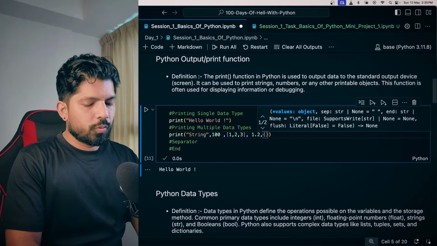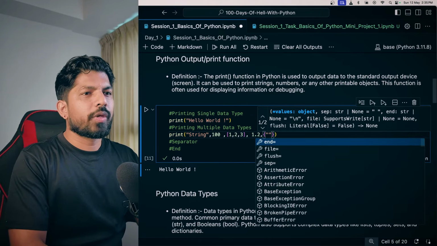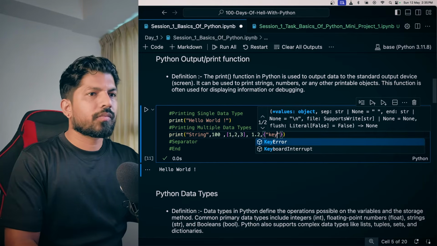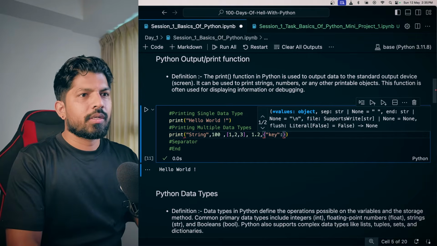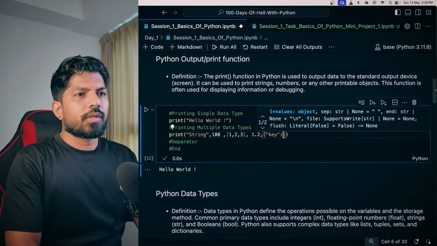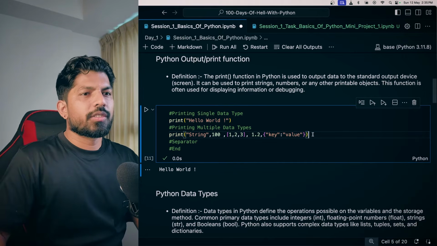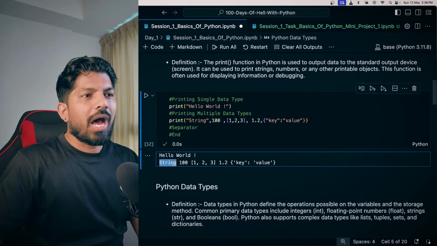Okay, you can also print a dictionary, like key value. So we can say this is key and this is value. Okay. So when you hit shift enter, you can see how powerful the print function is. It has printed a string, a number, a list, a float, and a dictionary.